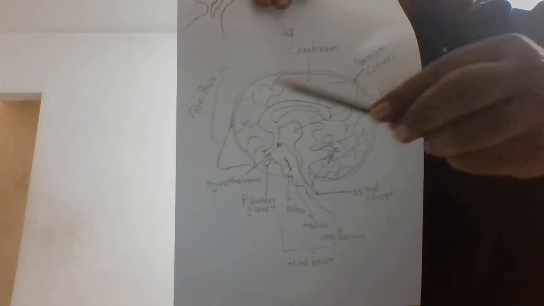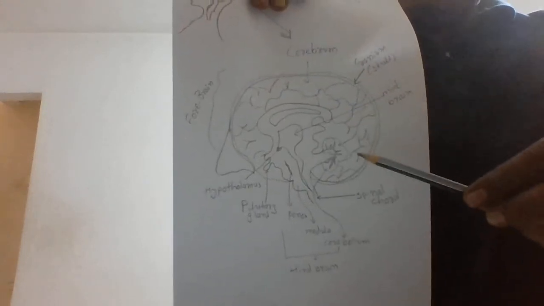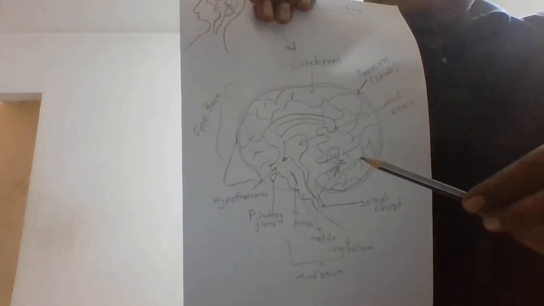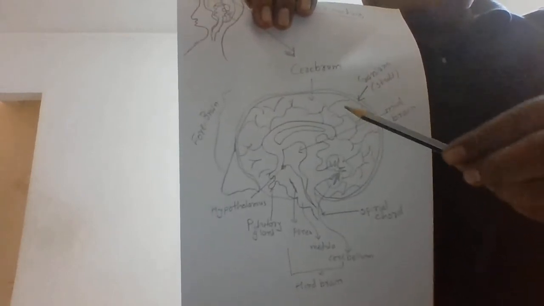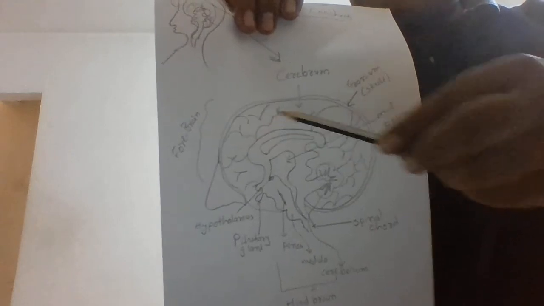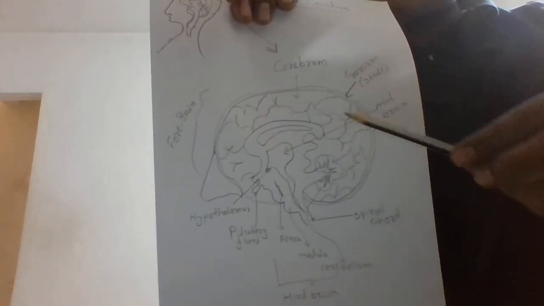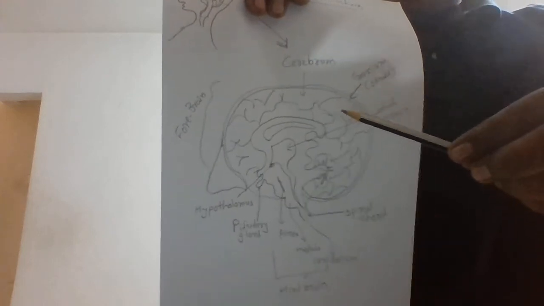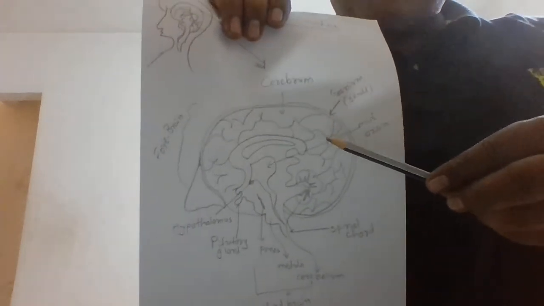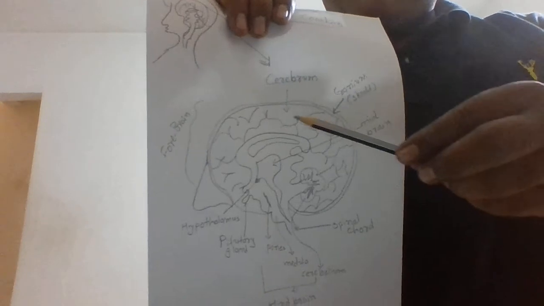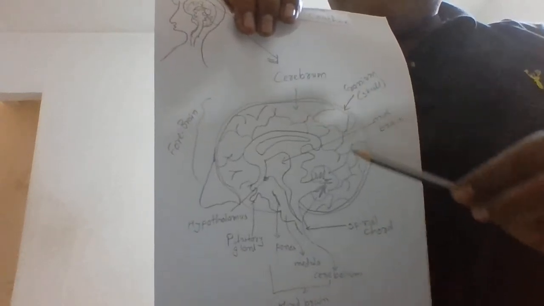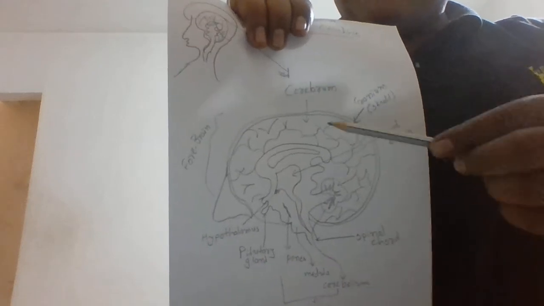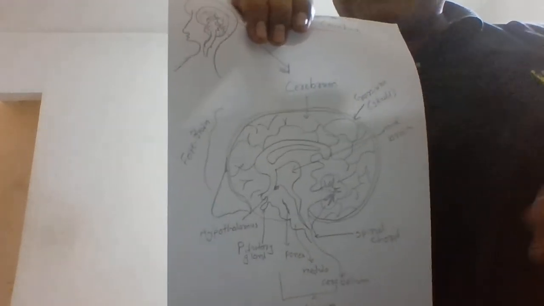Cerebrum is the biggest part of the forebrain. You can see all this part of the brain is forebrain, or it is cerebrum. Cerebrum has different kinds of lobes. Lobes means different portions. The outer part of the cerebrum is made up of gray material, and the inner part of the cerebrum is made up of white material.